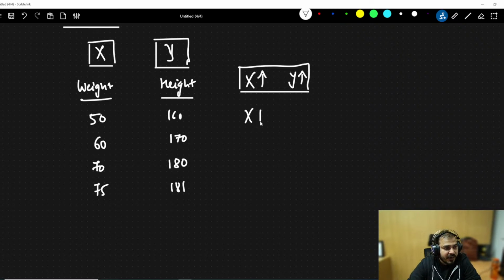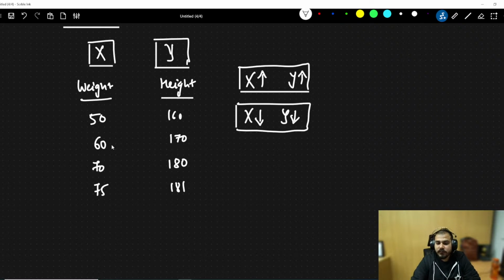And similarly, can I say when x is decreasing, y is decreasing? Both of these relationships follow from this particular data. So when x is increasing, y is increasing. When x is decreasing, y is decreasing.